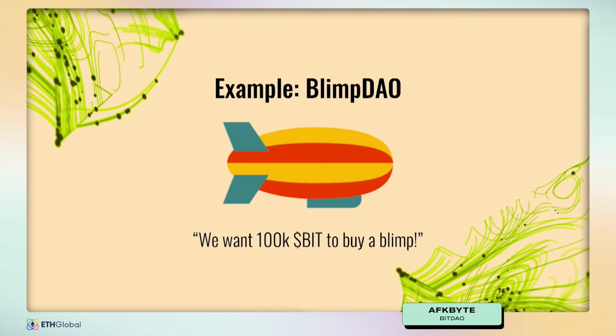So for Blimp DAO, because their initial condition for success was wanting to buy a blimp, there are only two states for this. Either you successfully have bought a blimp, or you have not successfully bought a blimp. Obviously, there can be multiple tiers to this.